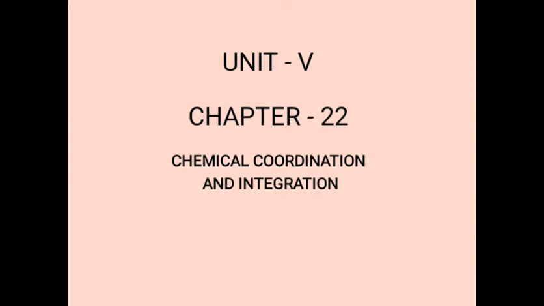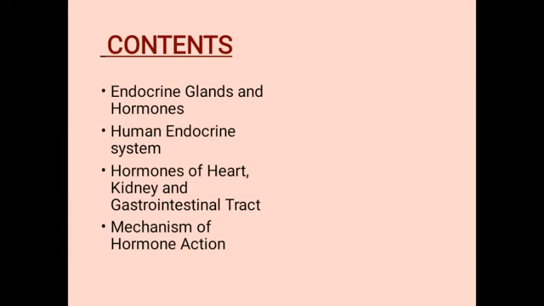Today we are going to study Class 11th Biology Chapter 22 Chemical Coordination and Integration. In this chapter we are going to study about endocrine glands and hormones, human endocrine system, hormone of heart, kidney and gastrointestinal tract, and about the mechanism of hormone action. So let us start with the topics.